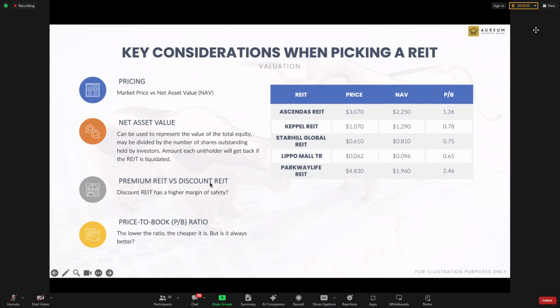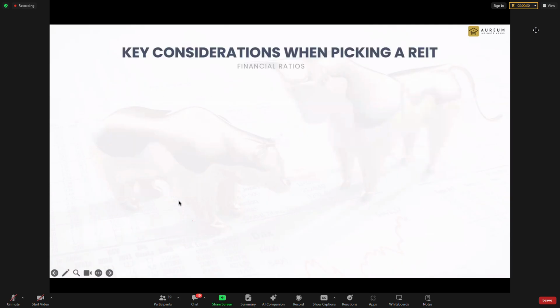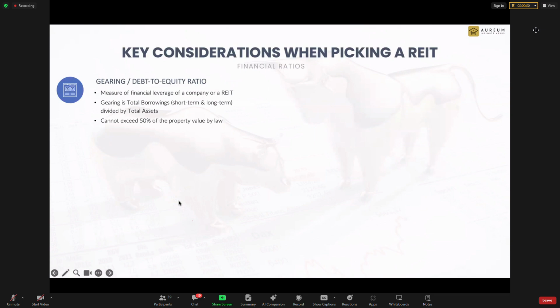The best is that you need to monitor the NAV over time. You roughly get to know when is the good price to book entry price on that. Later I'll show you where to find out this information. And next, the ratios we're going to look at.